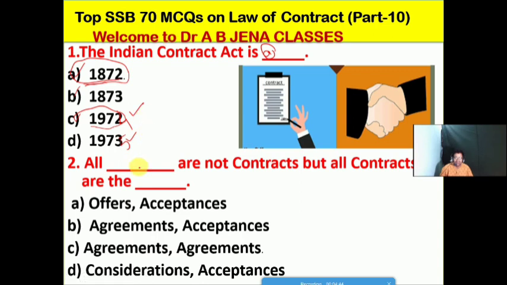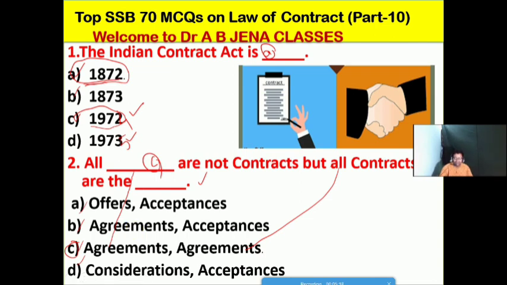Next, we will see: all dash are not contracts but all contracts are what? A, offers and acceptance; B, agreements and acceptance; C, agreements; D, consideration and acceptance. No doubt, friends, C is the right option for this MCQ. All agreements are not contracts, but all contracts are agreements.